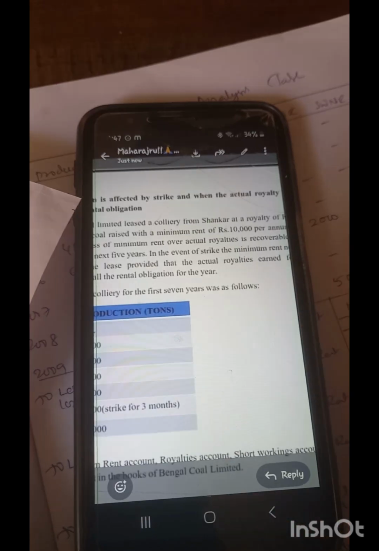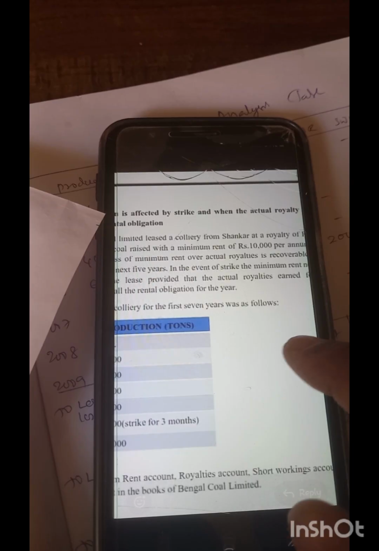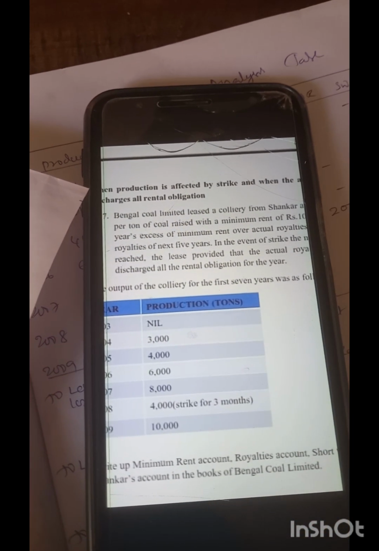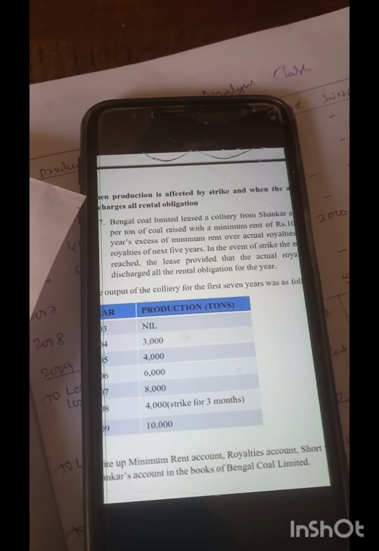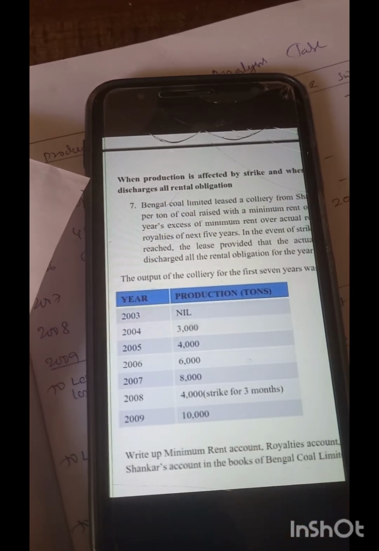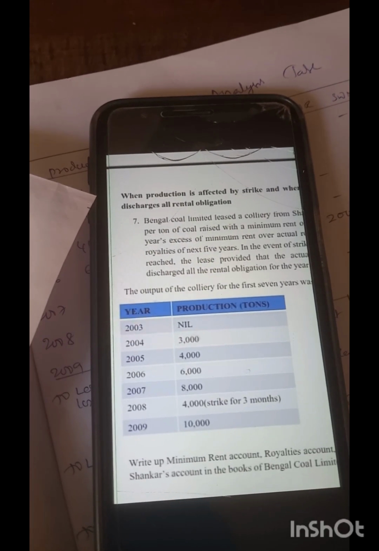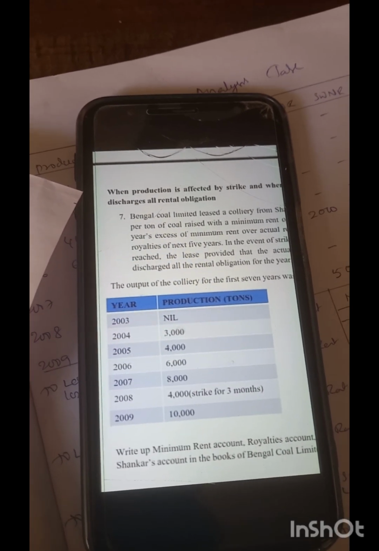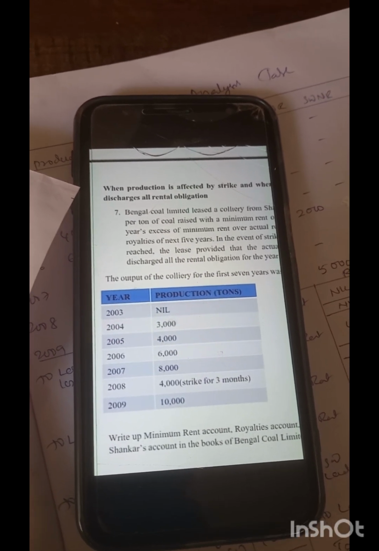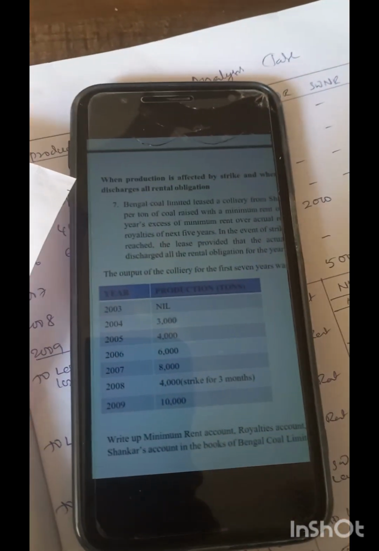In the event of strike, whatever royalty you are getting should be discharged as minimum rent. Discharge all the royalty obligations for that year. So we have 2008, however much royalty we are getting now, that year we have to transfer the whole amount as minimum rent, because production is not possible for the full year. That is the reason whatever we are getting in the strike year, the royalty amount is treated as minimum rent.